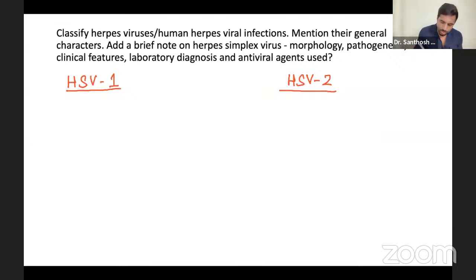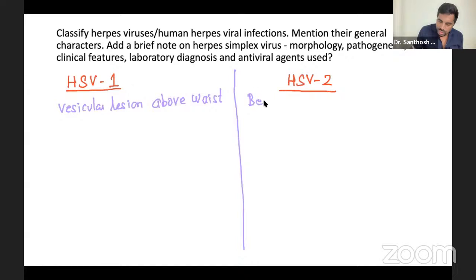Now, what are the important points we should know? Herpes simplex viruses usually cause vesicular lesions, both of them. I'll show you the pictures. Vesicular lesions above the waist are all caused by HSV1. Below the waist is HSV2. Same, vesicles. Both are painful, but in herpes 2 it's more painful.